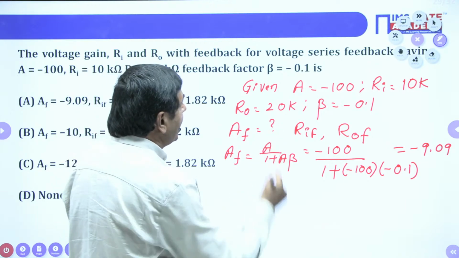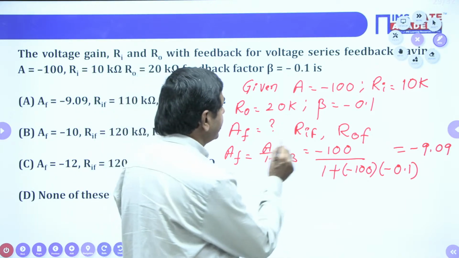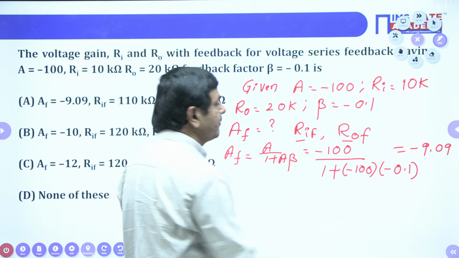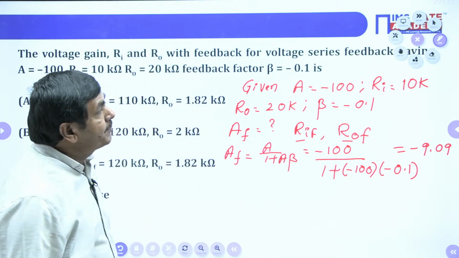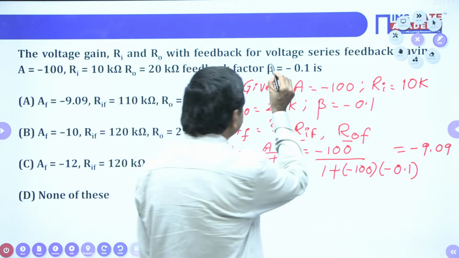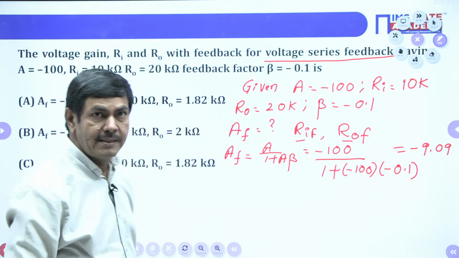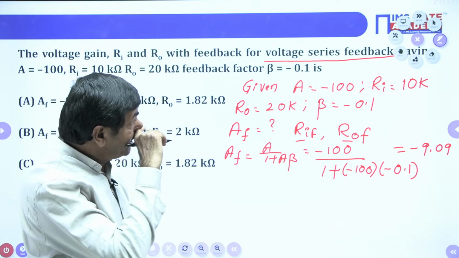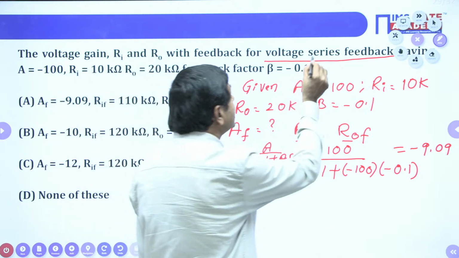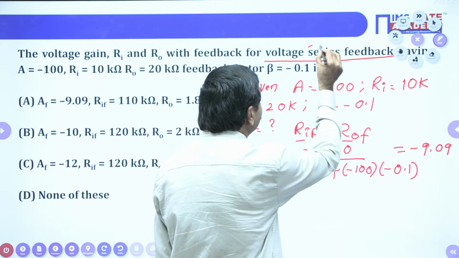And also RIF is required and also ROF is required. What is the type of feedback given? Voltage series. It is specified in the problem. But how can we take a formula? Please watch.